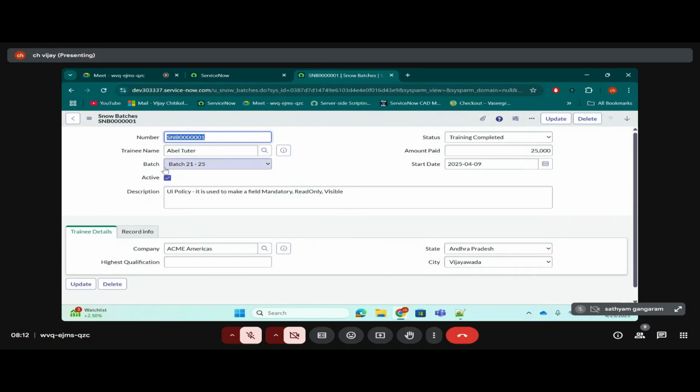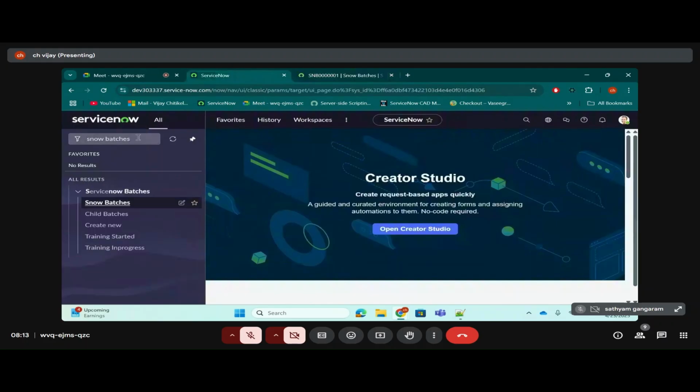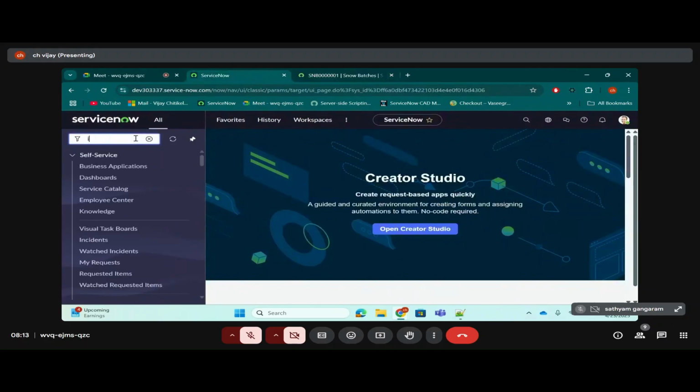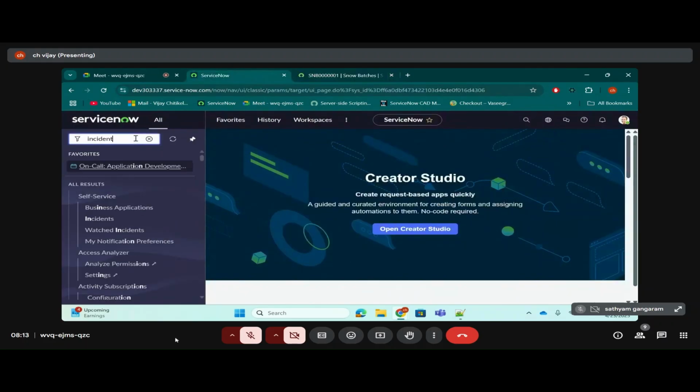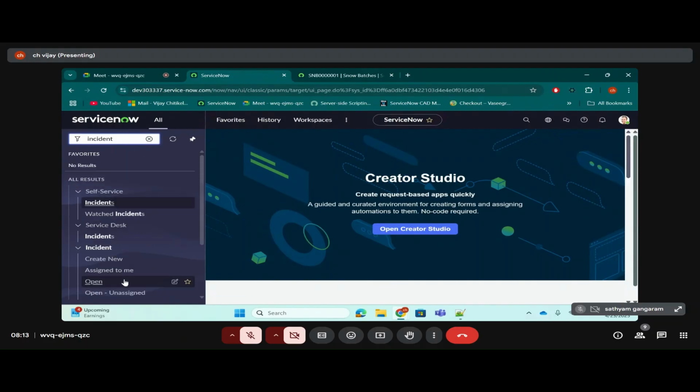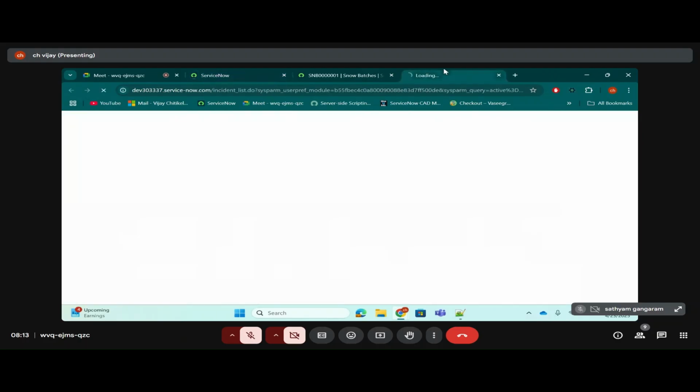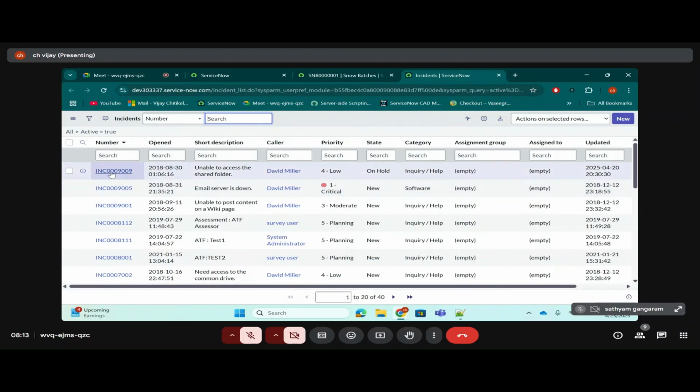UI policy. In this case, UI policy is a topic. What will it do? UI policy is one of the platform basics in ServiceNow. It is used to make a field mandatory, read only, and visible. What do you mean by mandatory, read only, and visible? I just showed you, but in case you are still not clear, let me go to the incident form. I'll open one of the incident records.